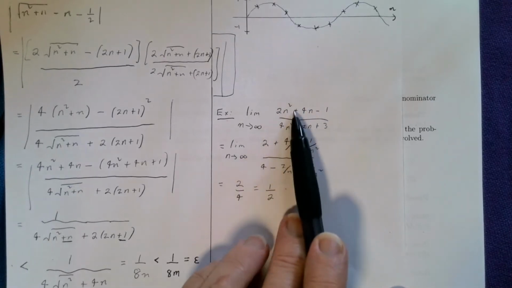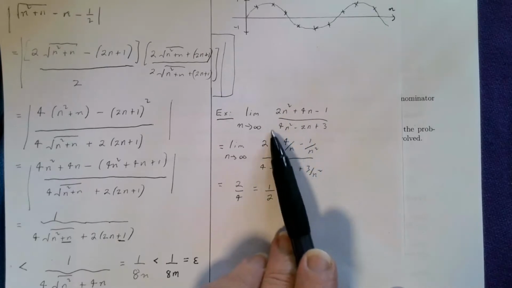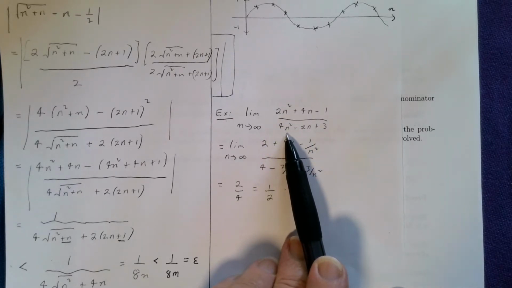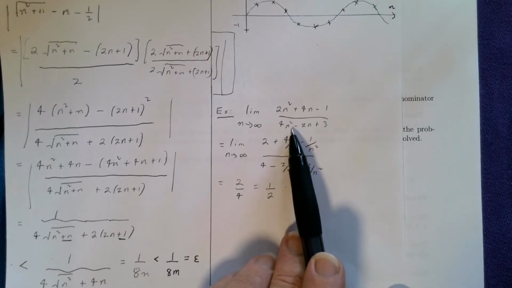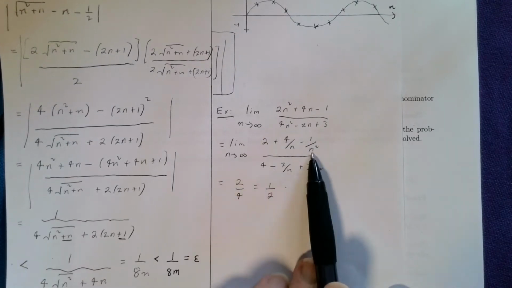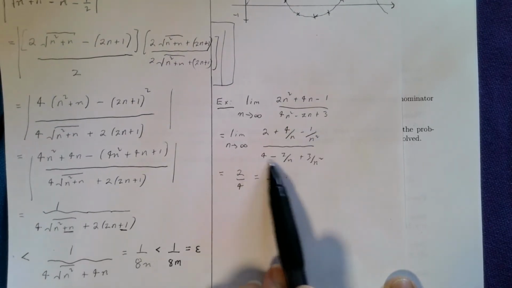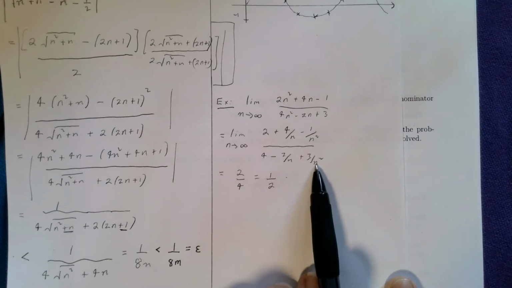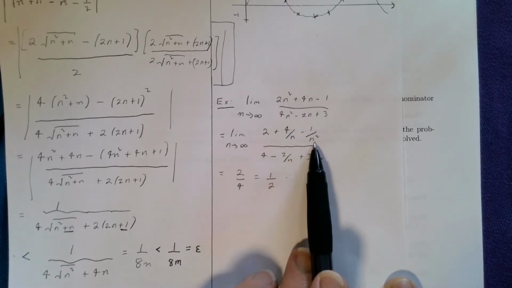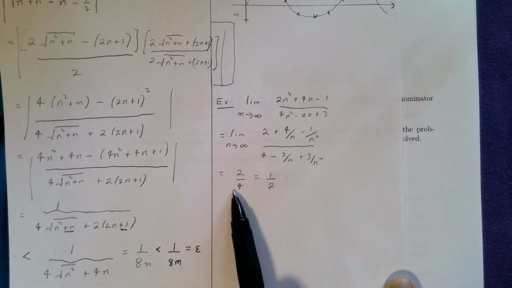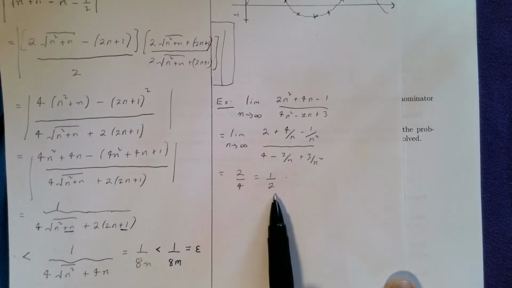Well, there's a 2n squared on the top. There's a 4n squared on the bottom. So the highest power of n in the denominator is n squared. I'm going to divide everything in sight by n squared, as we've been doing. We get that expression. I'll leave you to check that. We divide the bottom by n squared. We get that. And now we're just going to say, look, that goes to naught, that goes to naught, that goes to naught, that goes to naught. So all that survives is 2 on 4, which is a half.